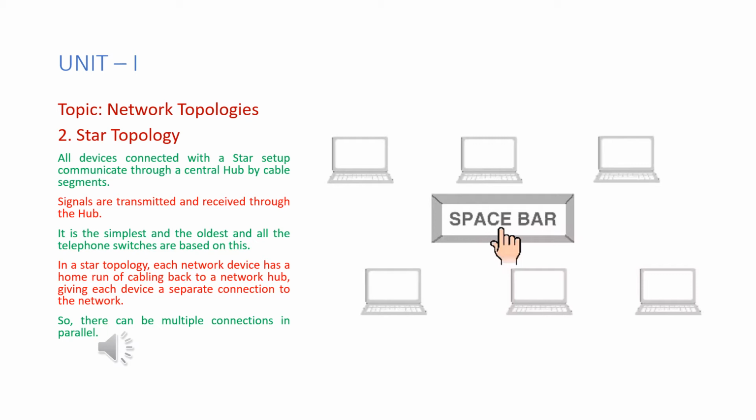In a star topology, each network device has a home run of cabling back to a network hub, giving each device a separate connection to the network. So there can be multiple connections in parallel.